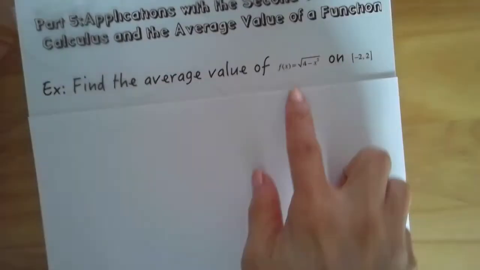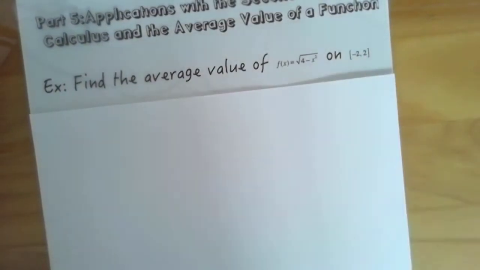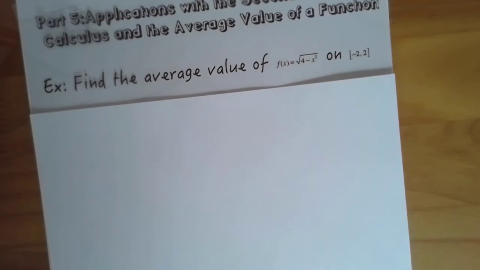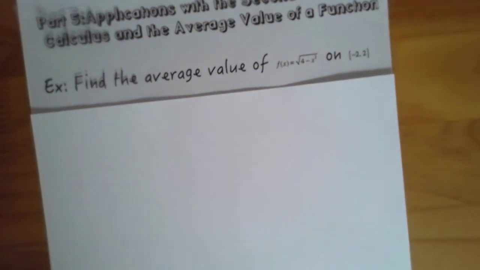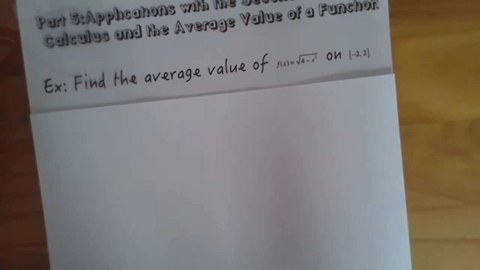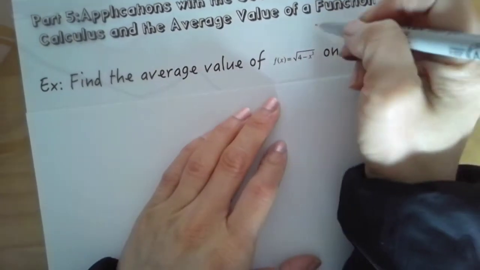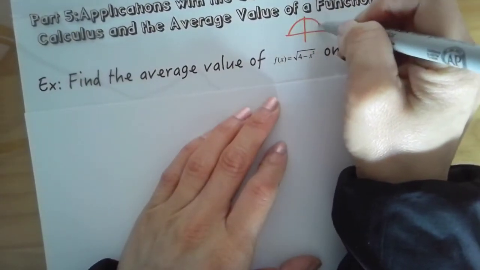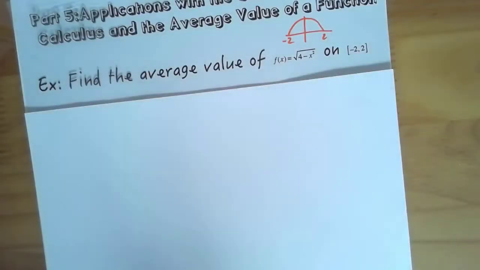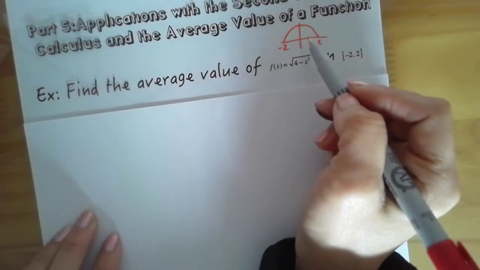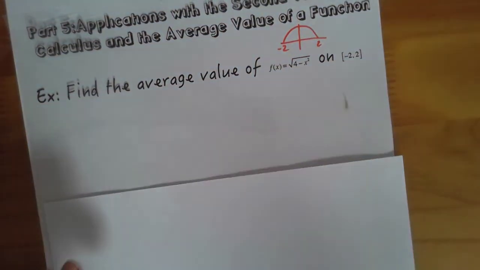Find the average value of this function from -2 to 2, okay? What's really nice to recognize, there's a lot of things that you don't know yet. I just want to warn you, so we're going to just do our best with what we know. So this guy here, isn't this really this? It's a circle from -2 to 2. It's a semicircle, actually. Can you see why that's true? Just plug in some values here. You'll get this, okay?